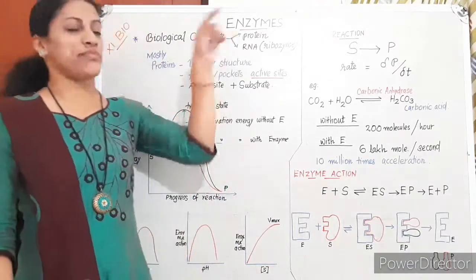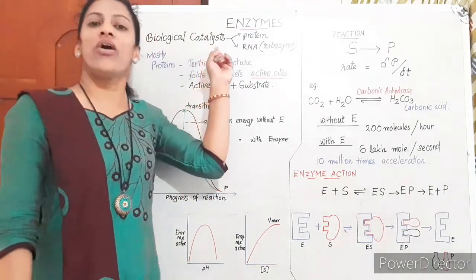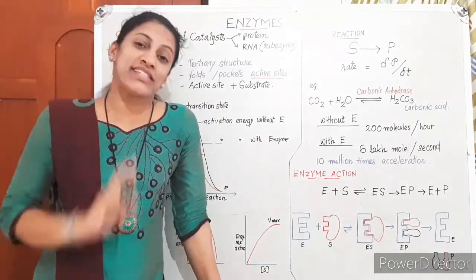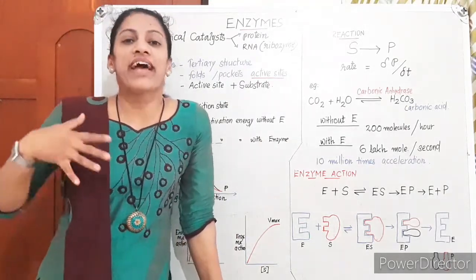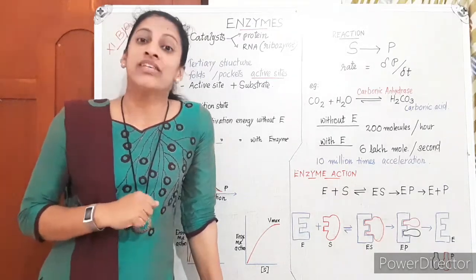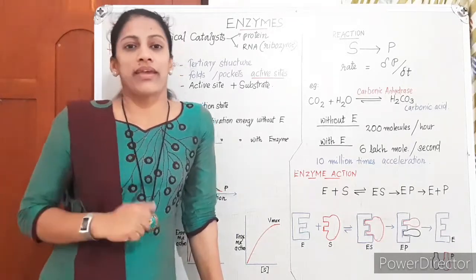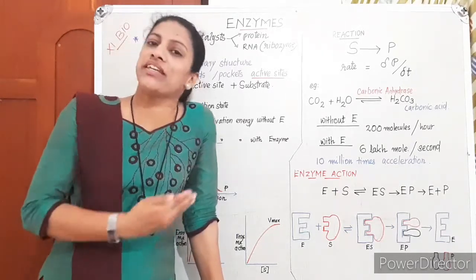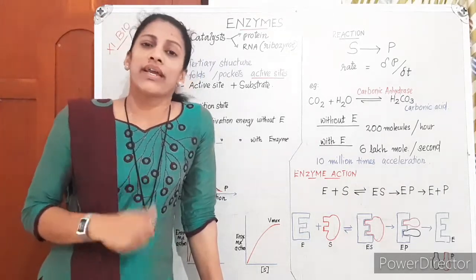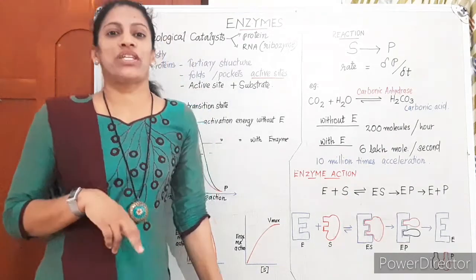called enzymes. So enzymes are named as biocatalysts or biological catalysts. So what are enzymes? Enzymes are the catalysts used in biological reactions. So they are known as biocatalysts. Then what are enzymes chemically? You have studied in biomolecules, you have studied proteins, lipids, carbohydrates. What are enzymes chemically? Chemically, enzymes are proteins.